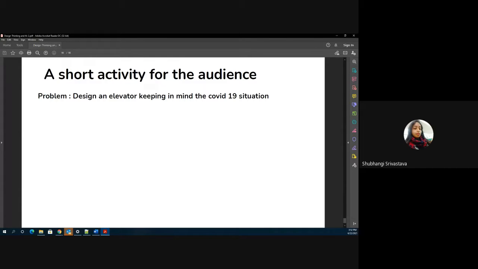Ma'am, this is Shubhangi. One thing that came to my mind is that social distancing is one of the causes, so besides that, the load of the elevators. You could go with two or four people. When people enter, there could be sensors or indications that no more than four or five people would be in the elevator. So social distancing should be maintained while taking this parameter.